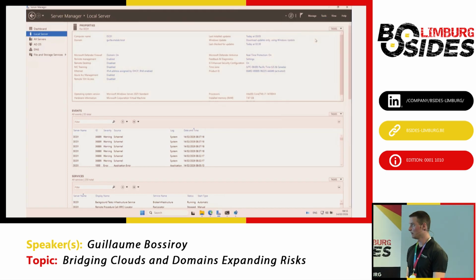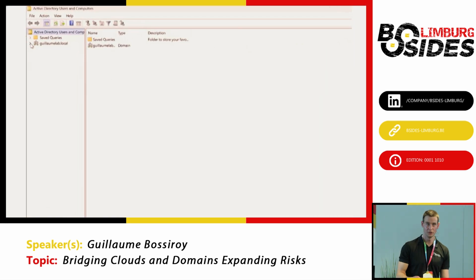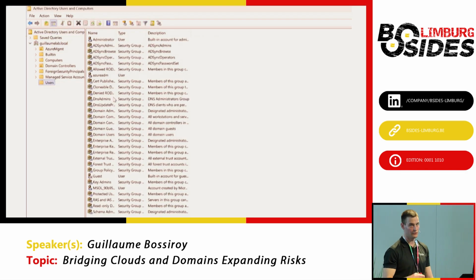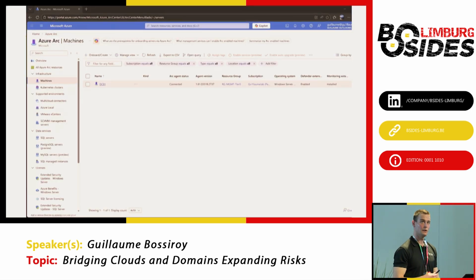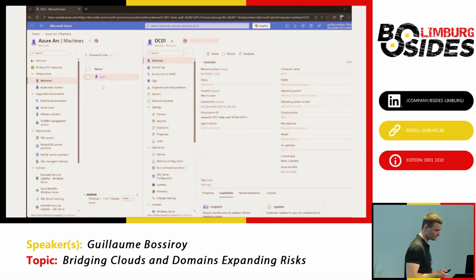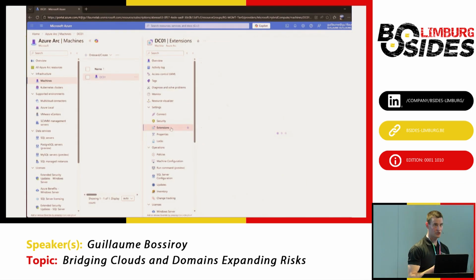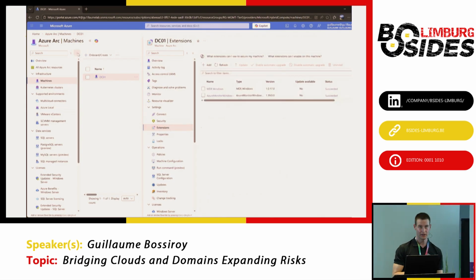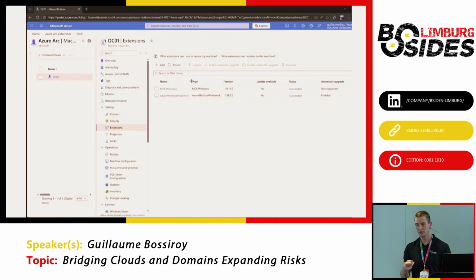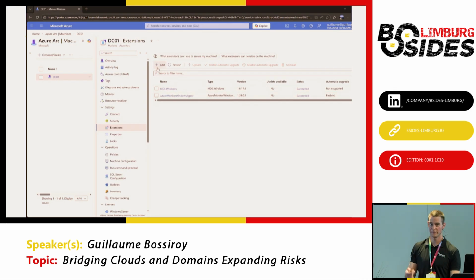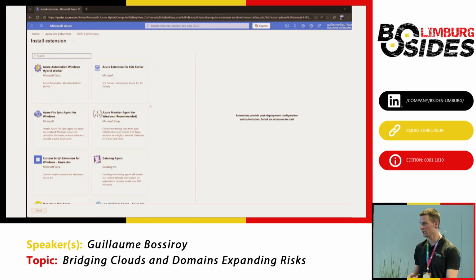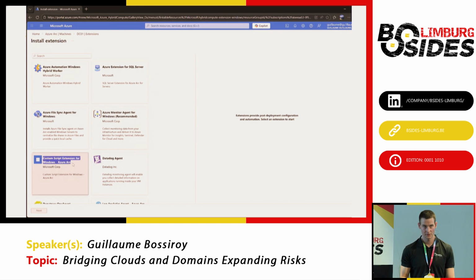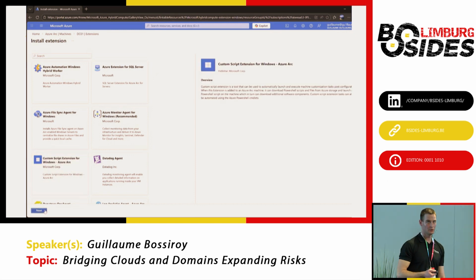So we are still on that same server. I'm just going to show you that I do have a few users in that domain with the Azure admin, and then mostly the built-in users in Active Directory. If I go back to the Azure control plane and the extension page, we see mde.windows, which is the MDE extension for Microsoft Defender for Endpoint, and we have the Azure Monitoring Agent, which will be used to collect the logs. But what if I want to execute a script?